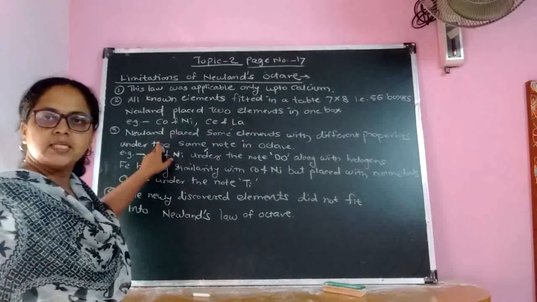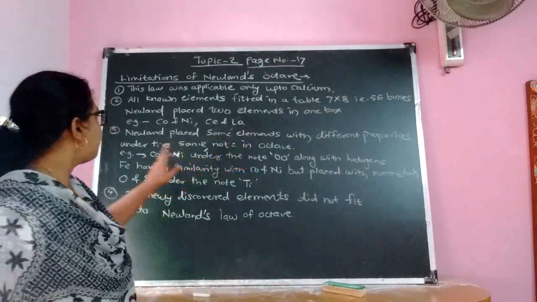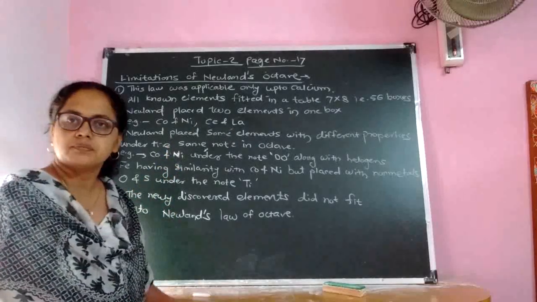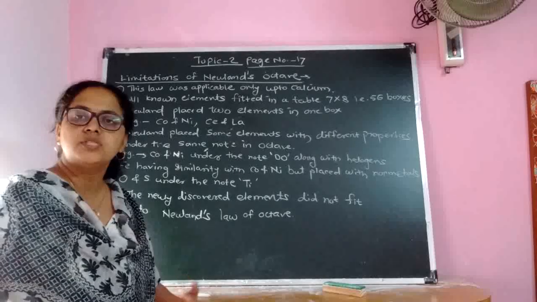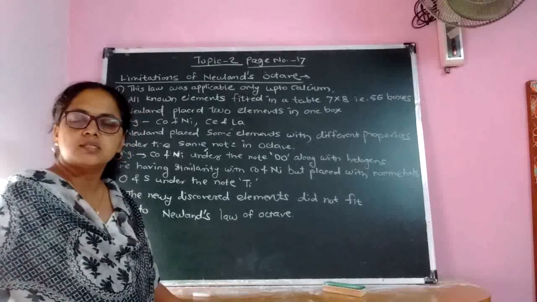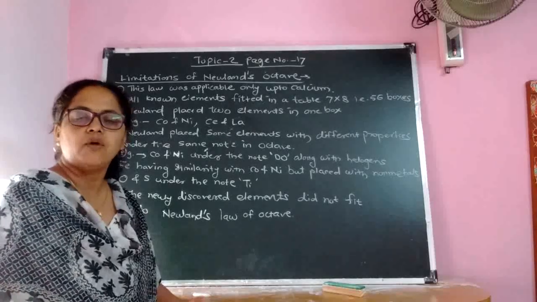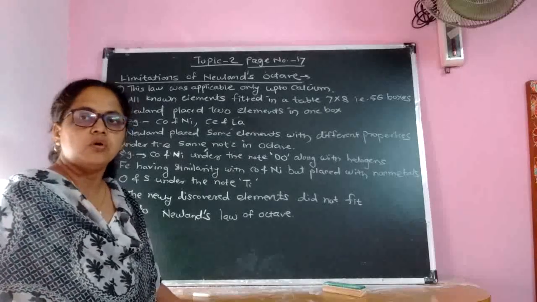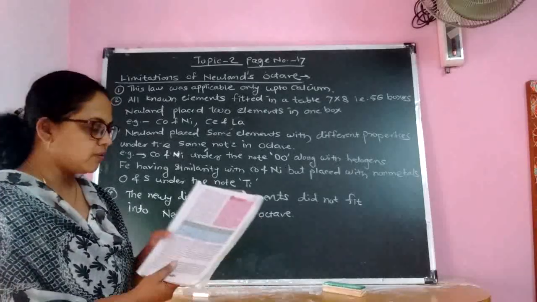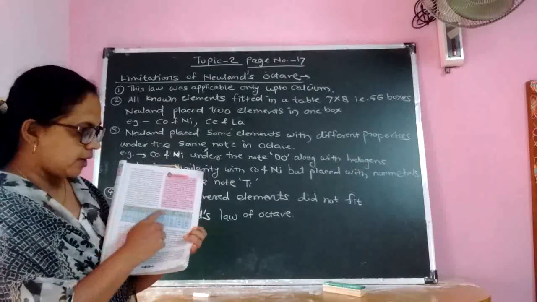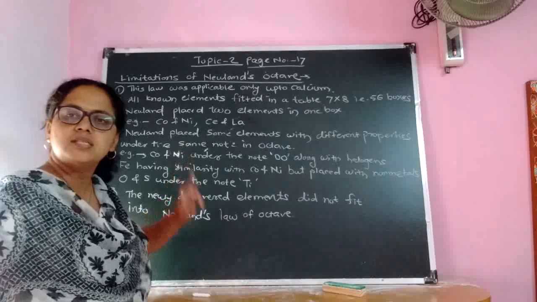Then the third limitation is that Newland placed some elements with different properties under the same note. We have seen Newland compared the octave system with the music octave. In the Western system, we have seen what the music octave is: do, re, mi, fa, sol, la, ti. So he made the 8 groups under these notes. We have seen in this table do, re, mi, fa, sol, la, ti. So he has placed some elements under the same group.